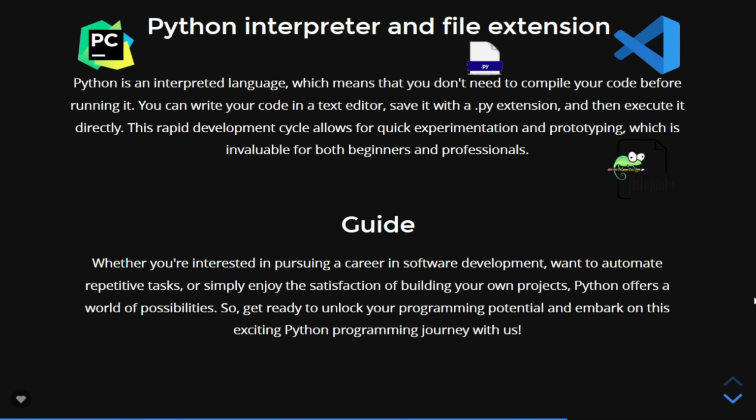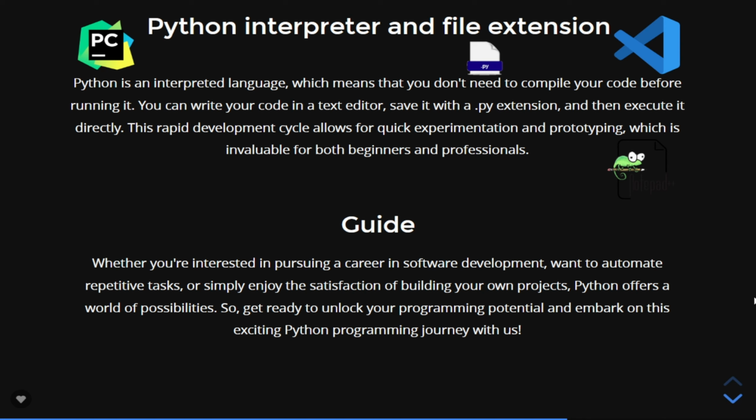Python is an interpreted language, which means that you don't need to compile your code before running it. You can write your code in a text editor, save it with a .py extension, and then execute it directly. This rapid development cycle allows for quick experimentation and prototyping, which is invaluable for both beginners and professionals.